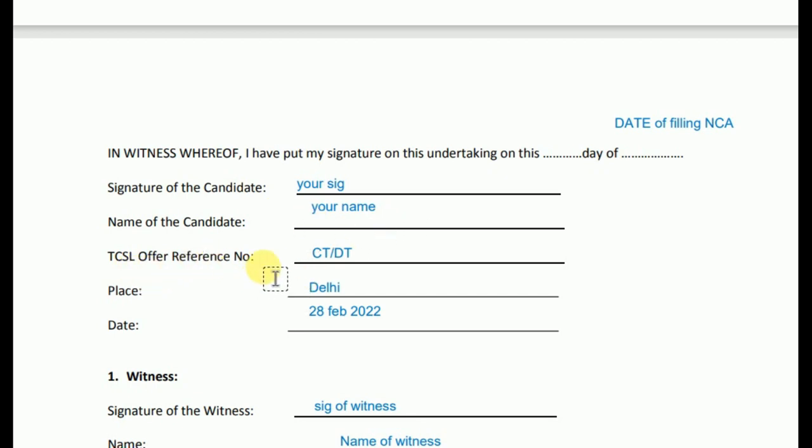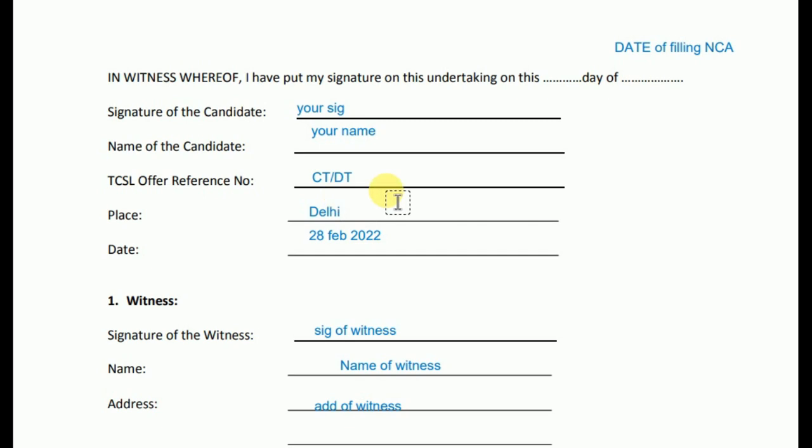TCSL offer reference number. So here you have to write your CTDT number. Place. You have to write the name of your place, whatever it may be, either Delhi, Meerut or whatever it may be. Now date, 28 Feb 2022. You can write the date of filling.